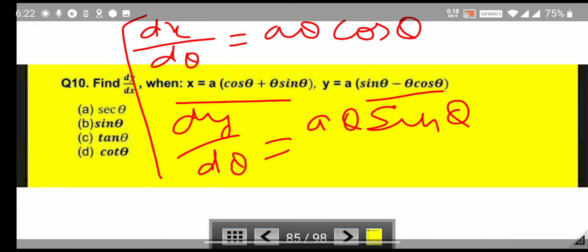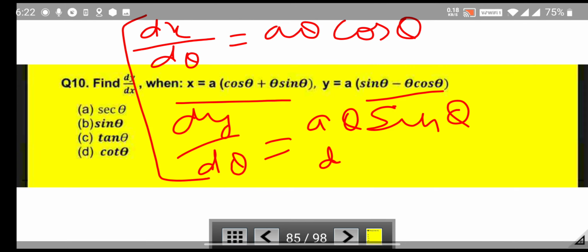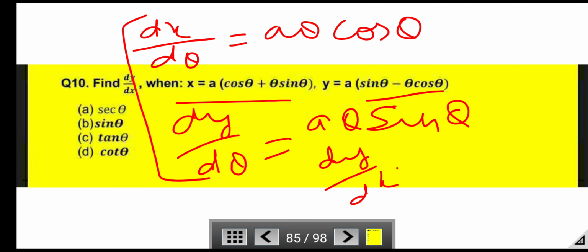Now by dividing these two equations we get dy/dx is equal to tan θ. So C is the right option.